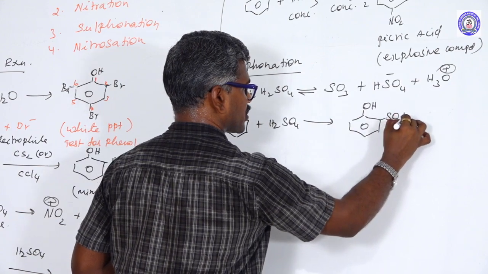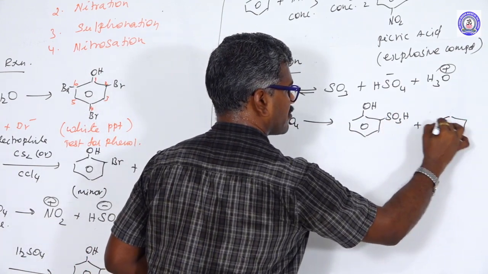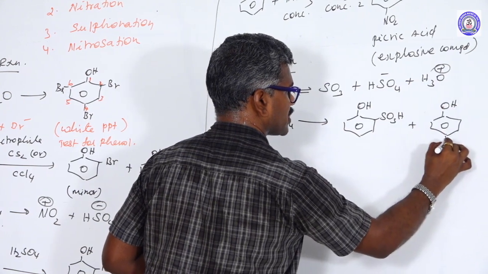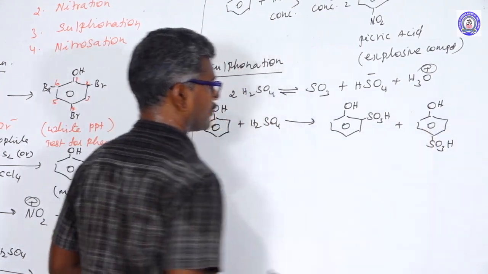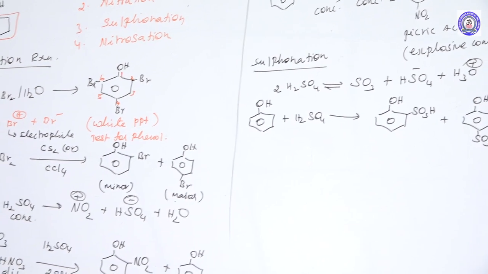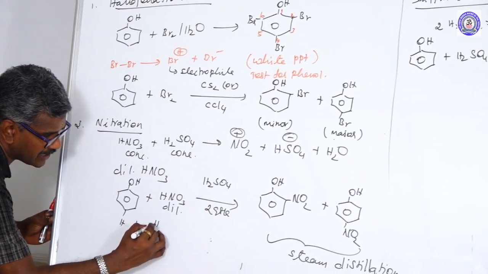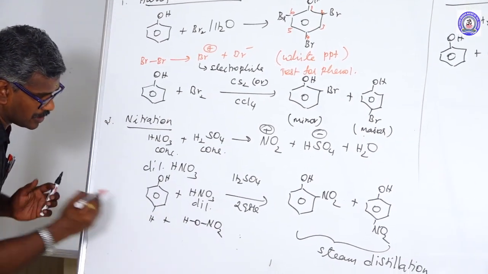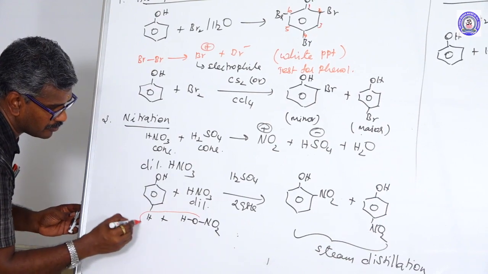SO3H, OH, SO3H. Here the para position hydrogen reacts with nitric acid with removal of water.